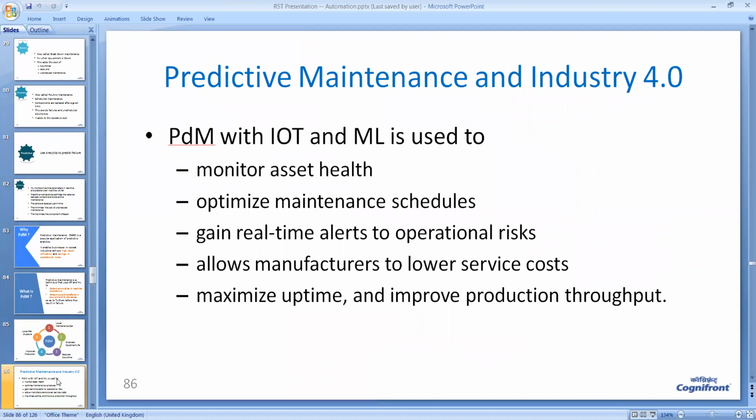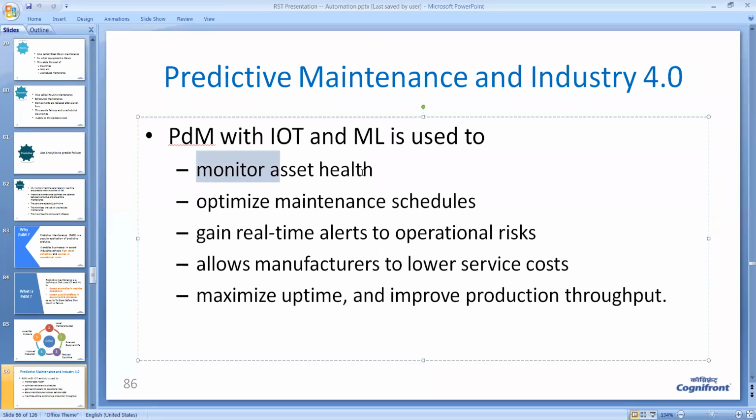Predictive maintenance and Industry 4.0 are talked about together. With this, predictive maintenance enables us to monitor the asset health. Asset means any machine or any other device.